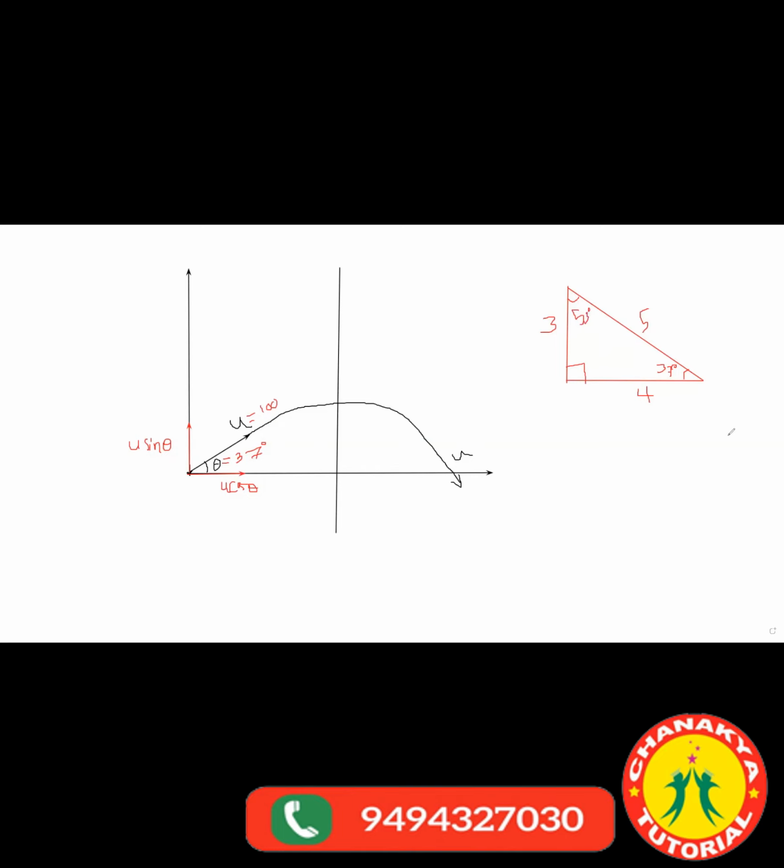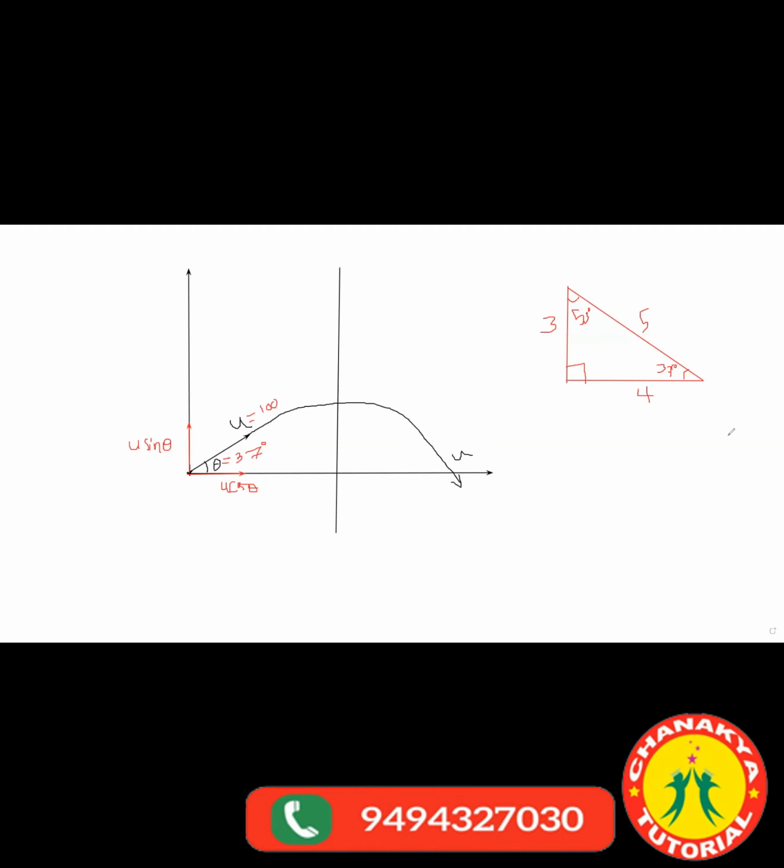Sin 37, if I ask, immediately you should say 3 by 5. Cos 37, 4 by 5. Sin 53, 4 by 5. Cos 53, 3 by 5. Similarly, tan 37 is 3 by 4, and tan 53 is 4 by 3.